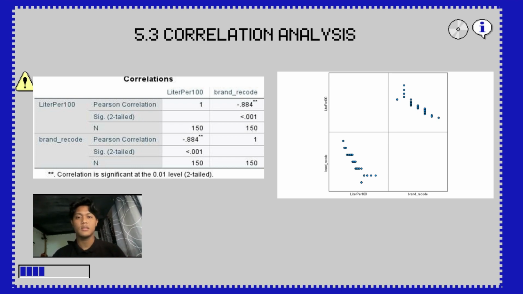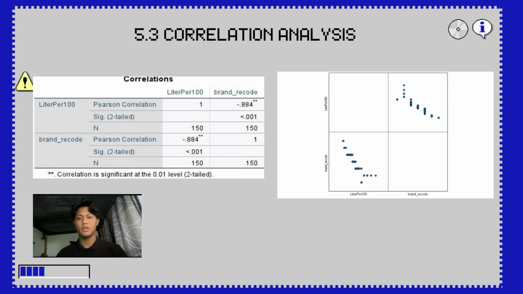The table shows that there is a strong negative correlation between liter per 100 and brand record. This means that as liter per 100 increases, brand record tends to decrease, and vice versa. The correlation is statistically significant, indicating that it is unlikely to have occurred by chance.